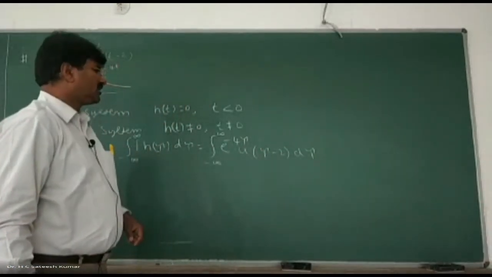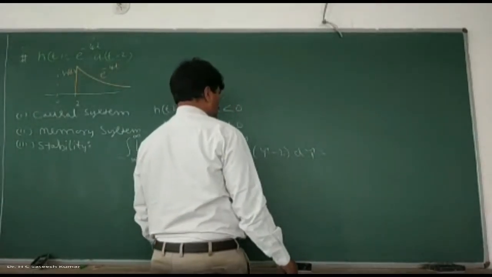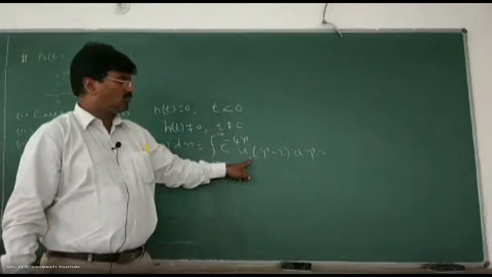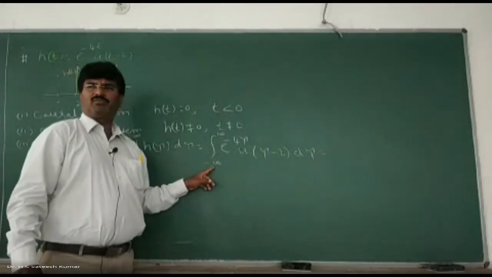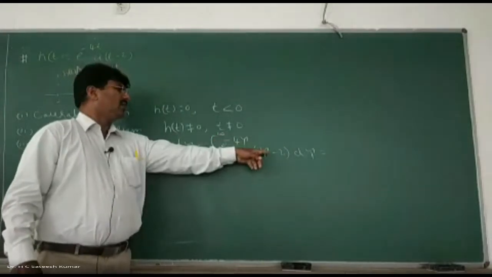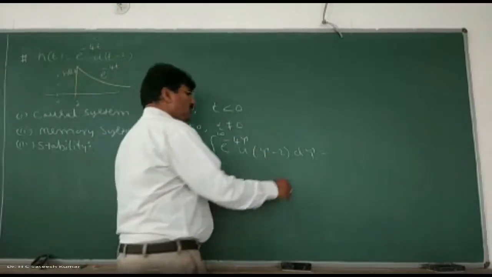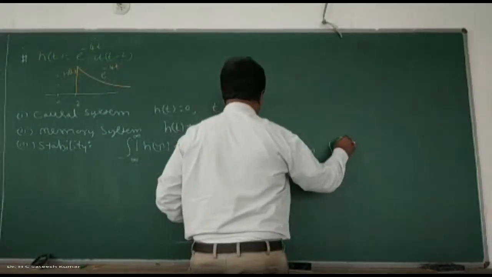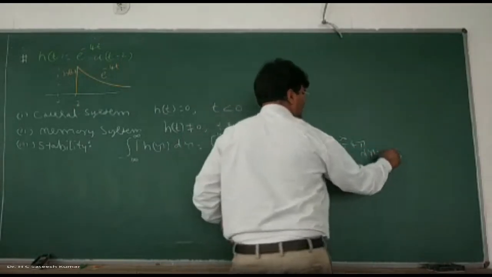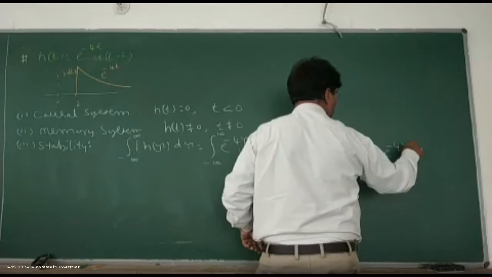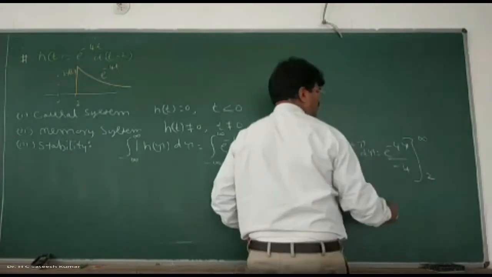So therefore, this can be written as e to the power of minus 4 tau. As u of tau minus 2 is ranging from 2 to infinity, even though the integration is from minus infinity to plus infinity, my signal is ranging from 2 to infinity. Therefore, you take the integration only from 2 to infinity, e to the power of minus 4 tau d tau, which is equal to e to the power of minus 4 tau divided by minus 4 between the limits 2 to infinity,